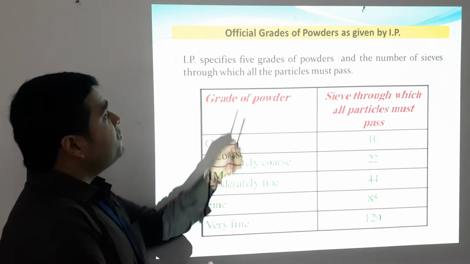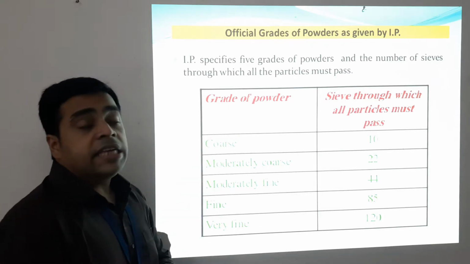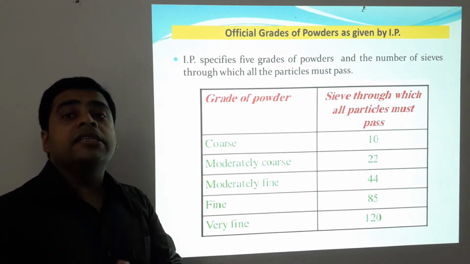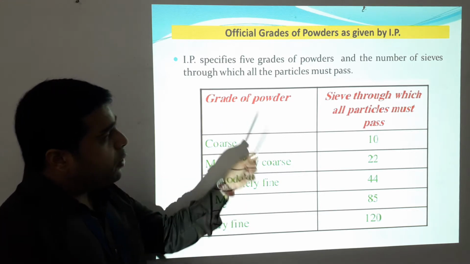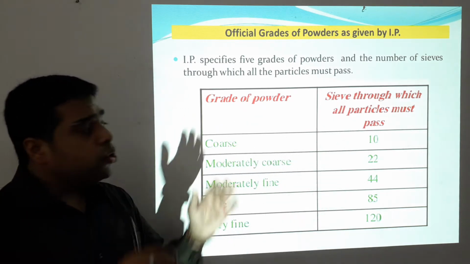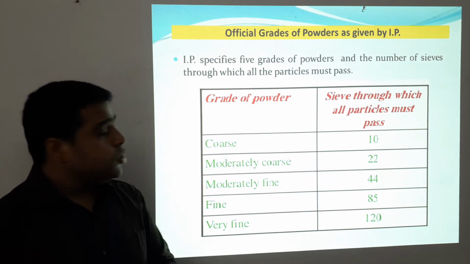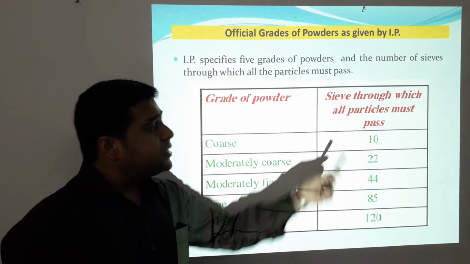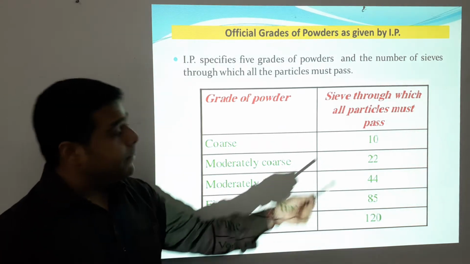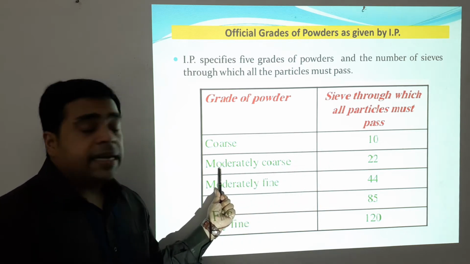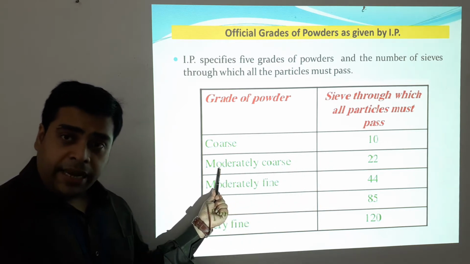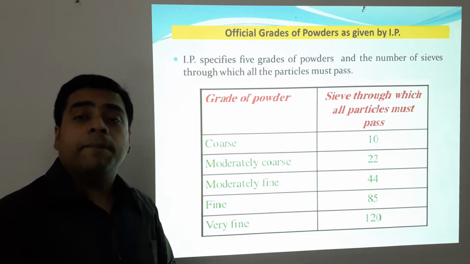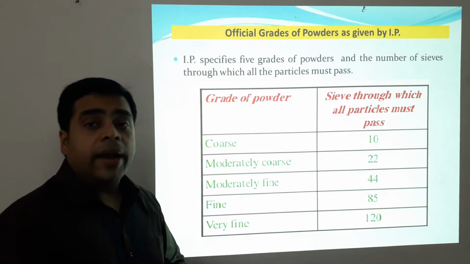Now IP specifies these five grades of powders and the sieve numbers through which the entire particles must pass. Remember this: this is the grade of the powder and this is the sieve number through which all particles must pass. For a powder to be graded as coarse, we have to pass the entire batch through sieve number 10. If it is designated as moderately coarse, the sieve through which all particles must pass is sieve number 22.